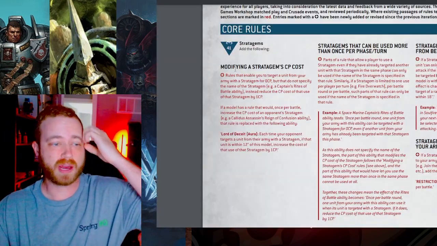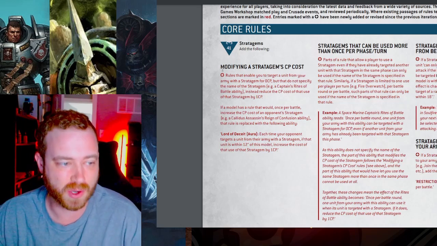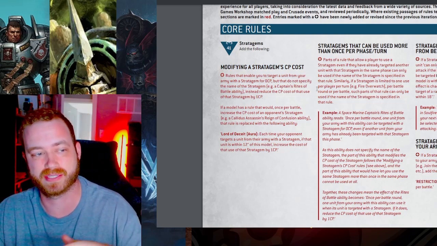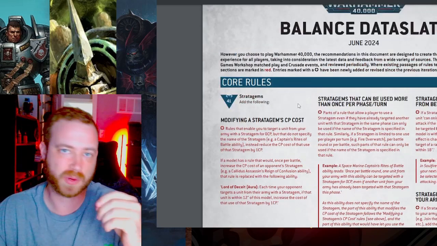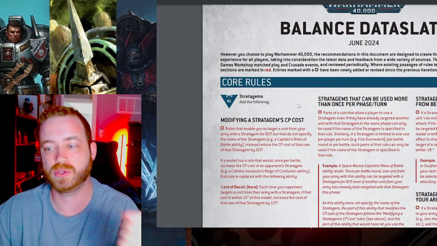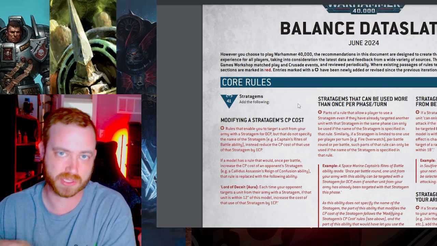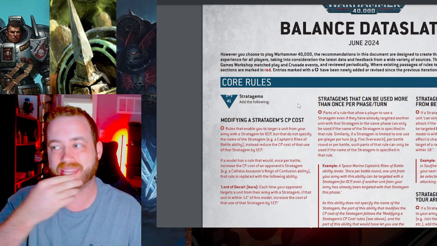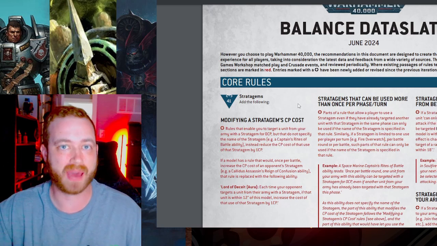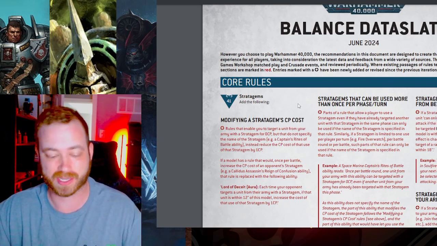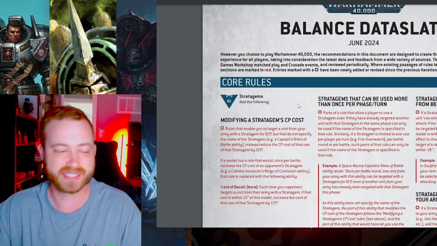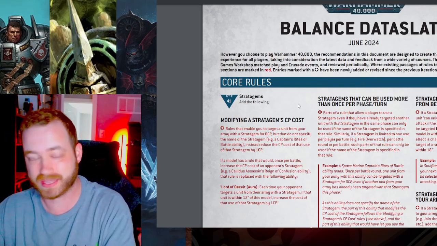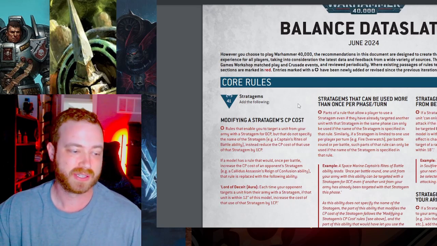So modify a stratagem's CP costs. We had no idea this was coming out. Usually with Vect, what we mean by Vect is anytime somebody were to use a stratagem, you can then increase that next time they use the stratagem by 1. It was really good when you had it in your list, and then they changed it to just work on battle tactics, which now you don't really care about because everybody gets free strats. Now they did the same thing for Vect. Vect now works on anything, not just battle tactics, battle stratagems.